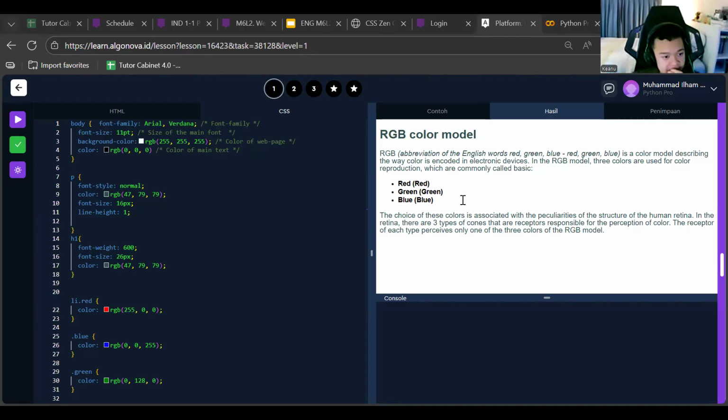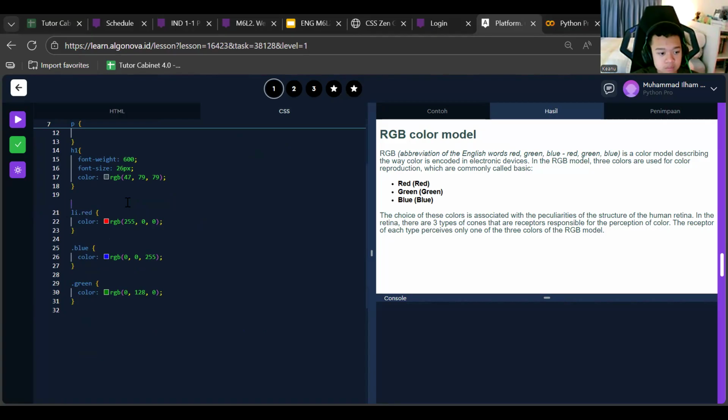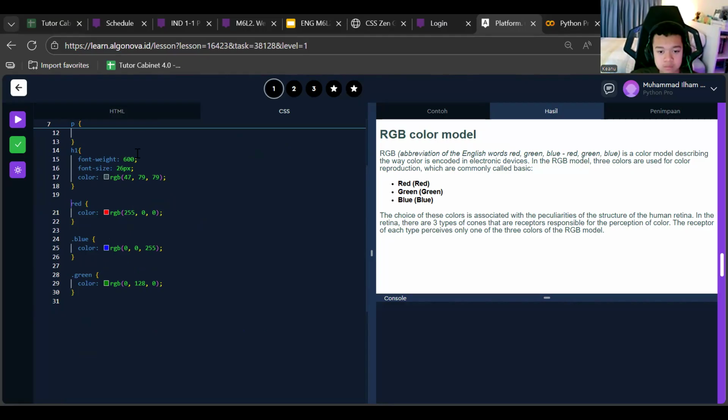Maybe you need to follow my HTML just like this. So we need to close the head and also make sure that we have the body and so on. Don't forget, we already have the names anyway. So make sure we add the class name for this one, and we have the names red, blue, and then green.